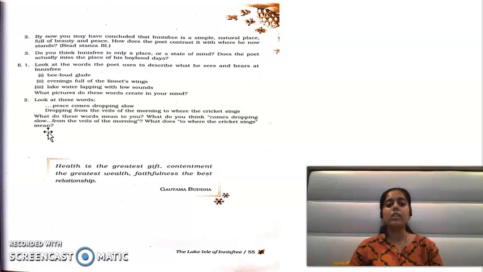Okay, so in all this means that the place is so peaceful and so full of the natural beauty that the poet misses it so much.